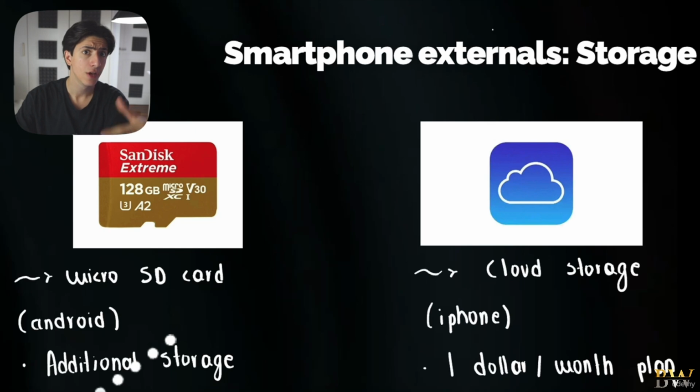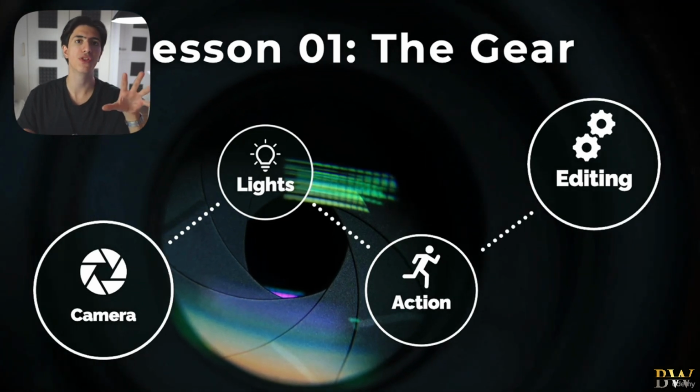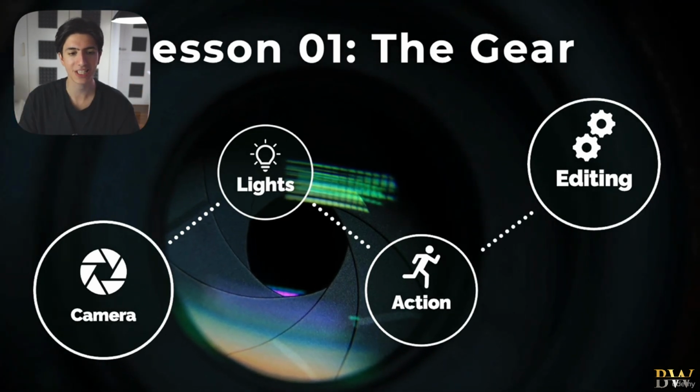Obviously, as we said, storage can be either internal or external. Regarding internal storage, we discussed, again, micro SD cards or cloud storage that we can use in our phones. And ladies and gentlemen, this right here concludes our lesson regarding gear. All right, I hope that we covered everything. We discussed cameras, we discussed lights, the principles of lights, how we can use lights to separate the foreground, the midground, and the background. And then we discussed stabilization principles regarding shooting outside. And finally, we close this lesson with all the gear that you need regarding video editing.